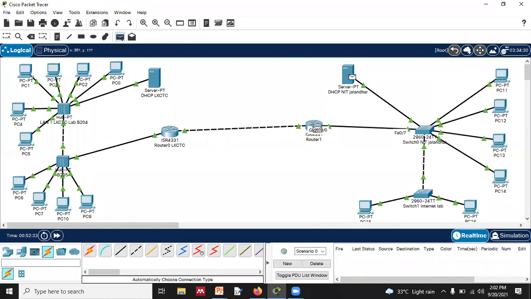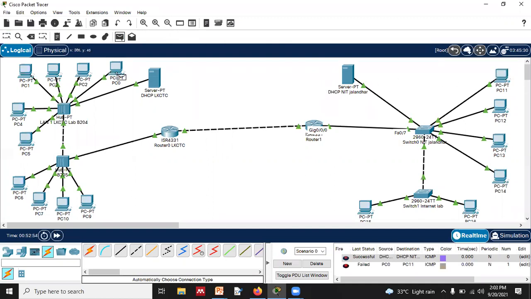From here to here, it is successful. From this server to the NIT server, it is now successful. Now let's check it between server and server. So it is now successful, right? So let's check it out for PC01 to PC11.